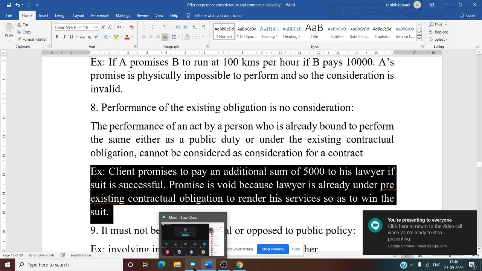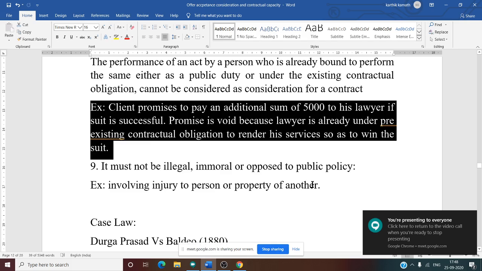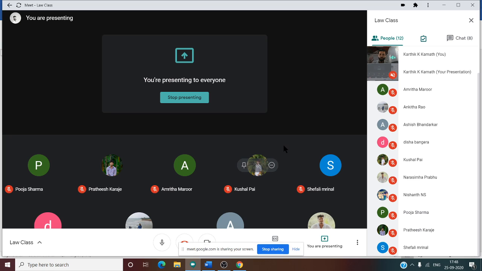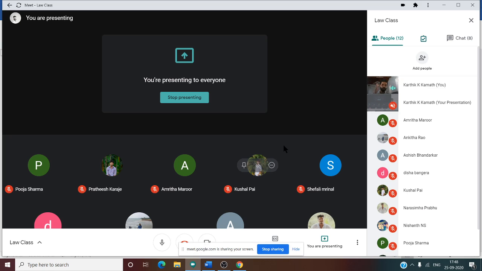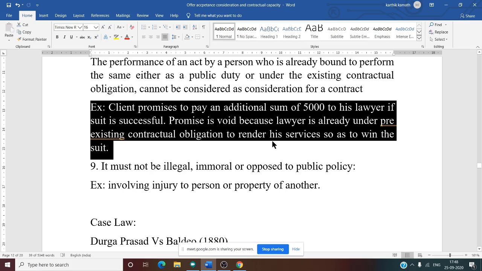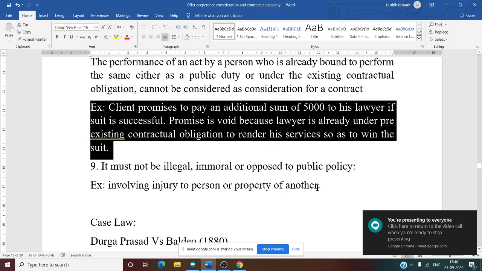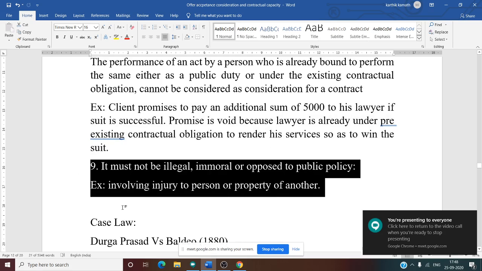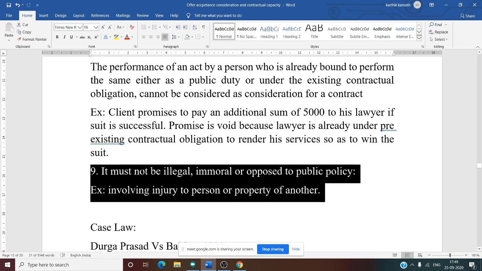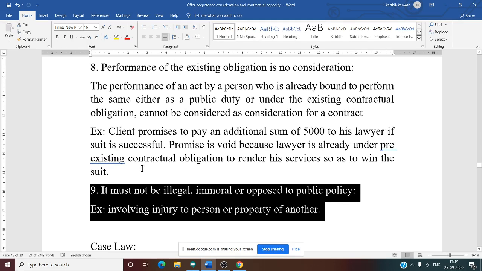Eighth point: it must not be illegal, immoral, or opposed to public policy. That means any act which is not enforceable in a court of law, such as killing someone, kidnapping someone, or printing fake currency notes, all things involving injury to a person or property of another. In that case, consideration is not valid. Consideration becomes void. So there are 9 points regarding the essential rules of consideration.